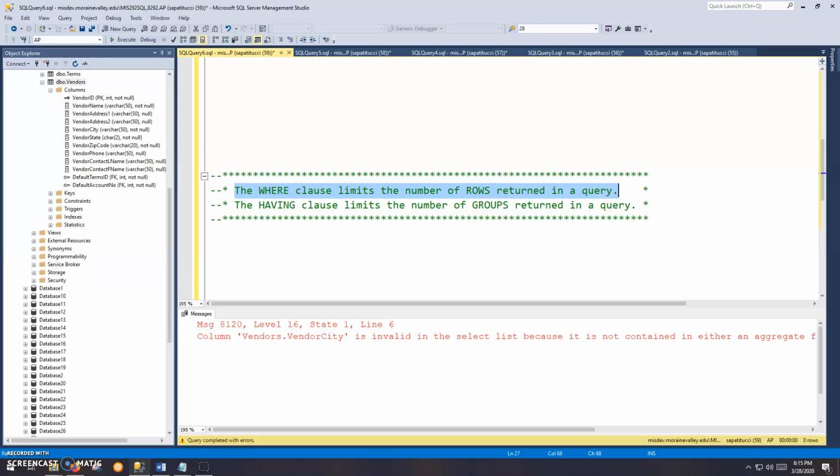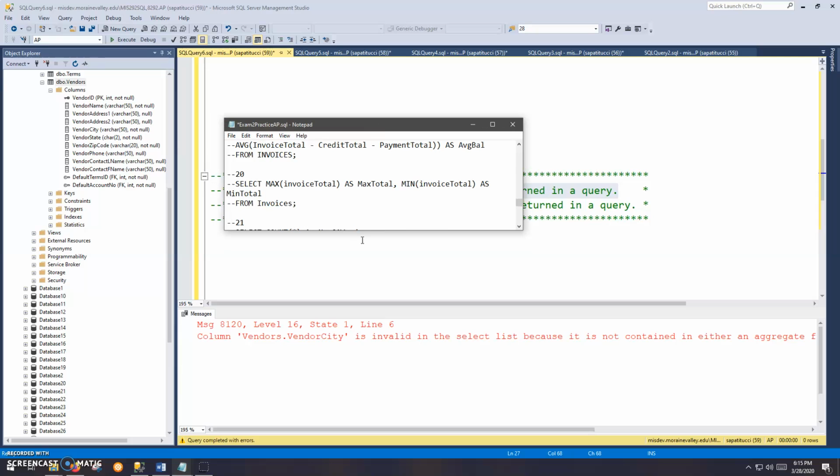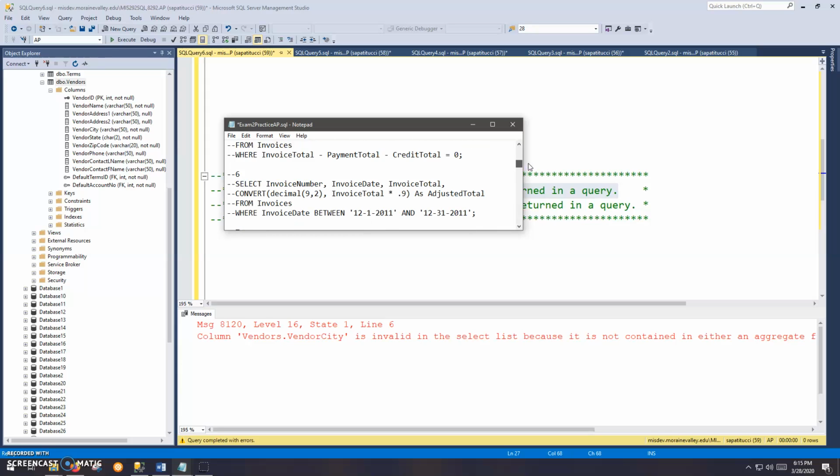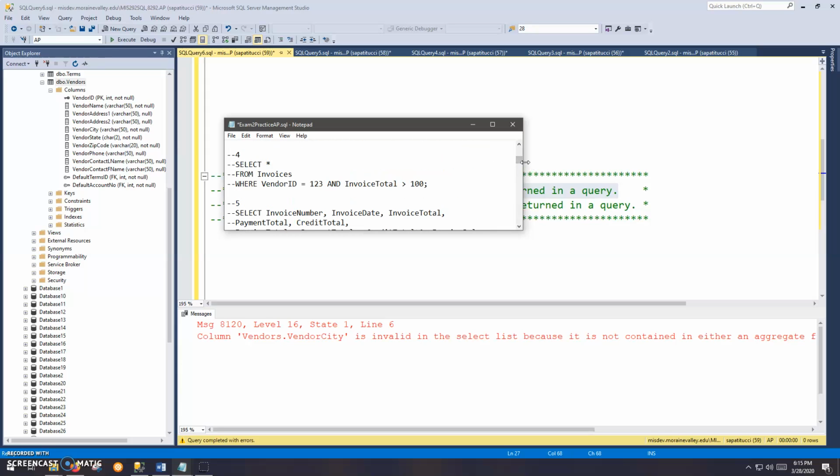Okay, so if I want, for example, I'll just grab any old query from here. Like this one, but way back in number 2, we're using where to limit the number of rows returned to those balances between $100 and $200.